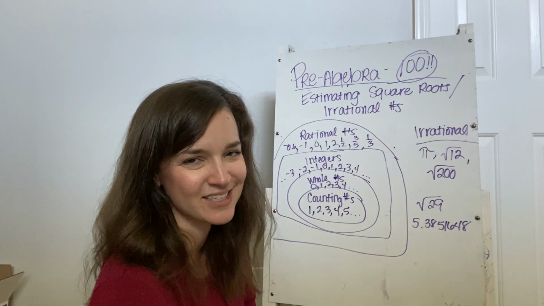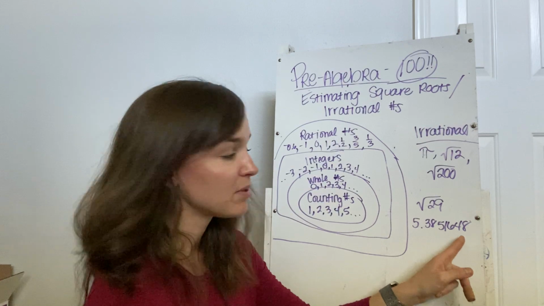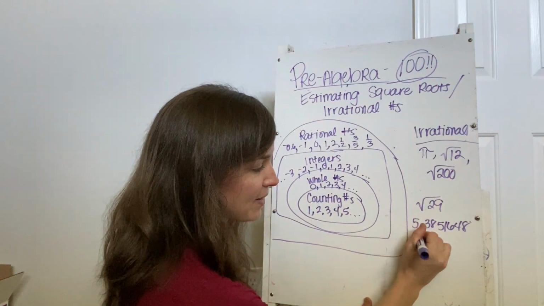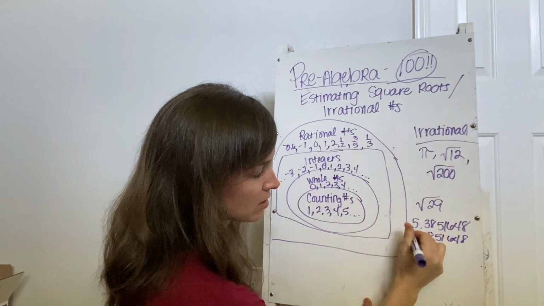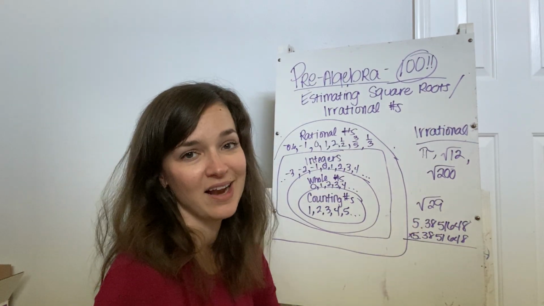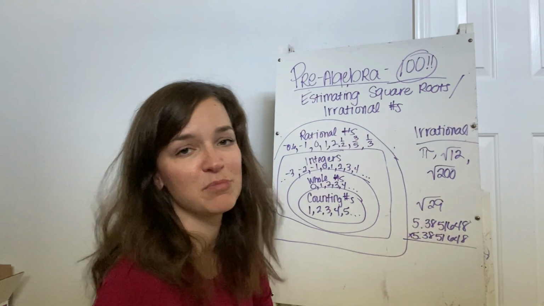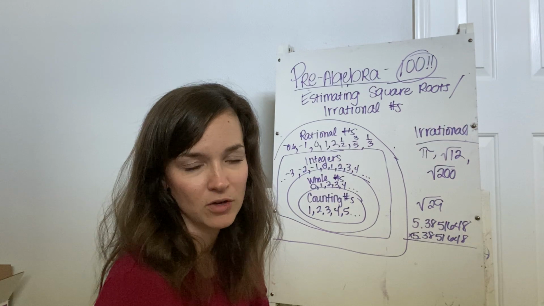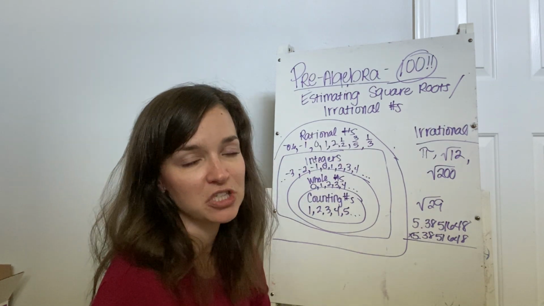It does look like it has an end to it, but it doesn't. The calculator is just rounding it off for you, because if you actually took this and multiplied it by itself, like this, which is what we're doing when we're squaring something, it would not give you exactly 29, okay? And that in itself proves to us that this has to be just some kind of estimation, okay? It's a pretty close estimation, but it's an estimation nonetheless.